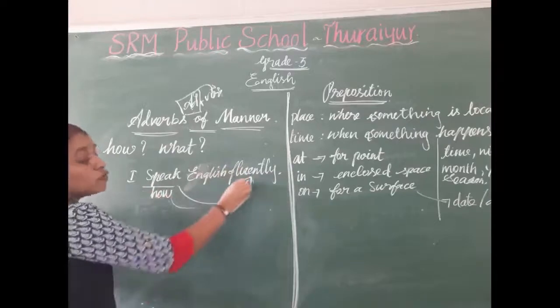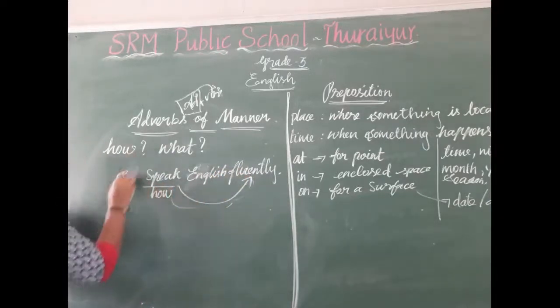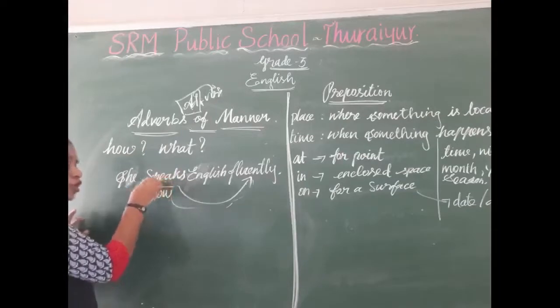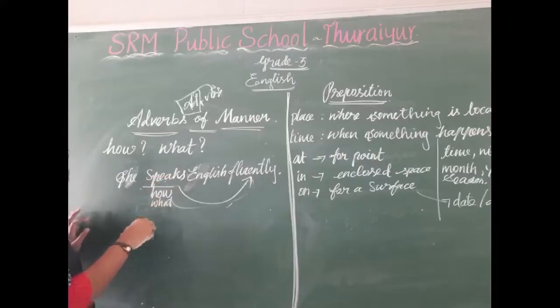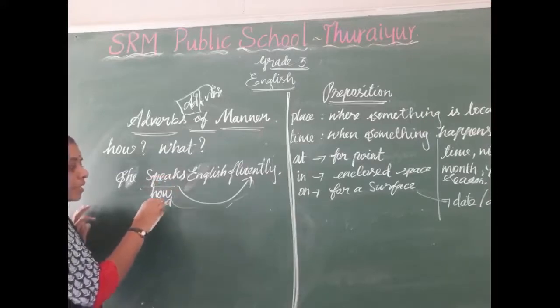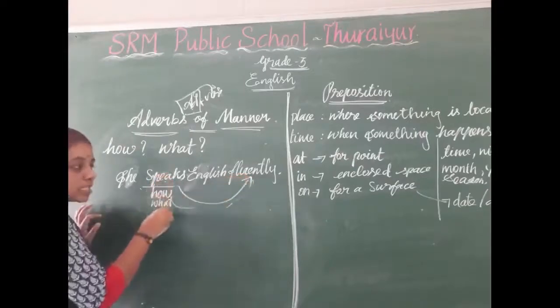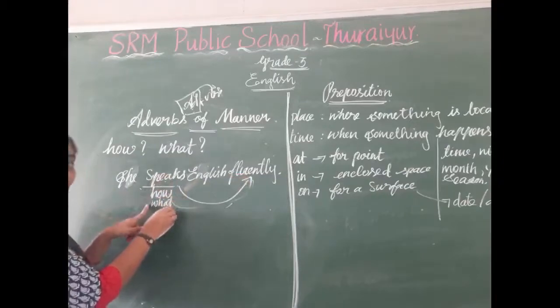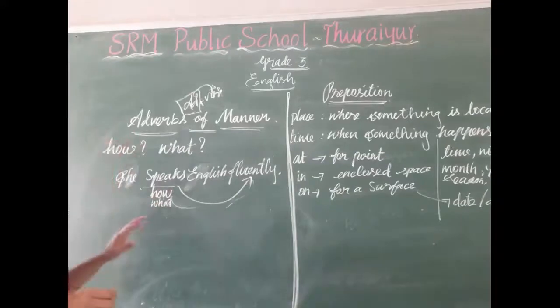For example, I am writing here. She speaks English fluently. How does she speak? We want to ask how or in what manner. In what manner does she speak? Fluently. So this will answer the question for how or what manner, which is an adverb of manner.